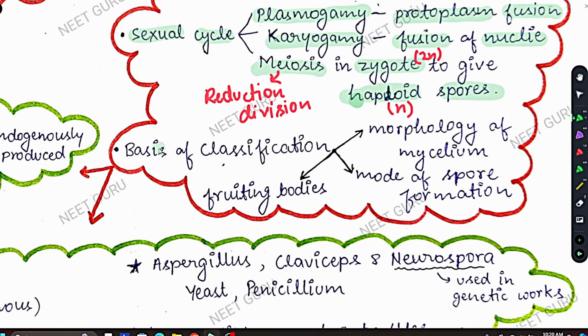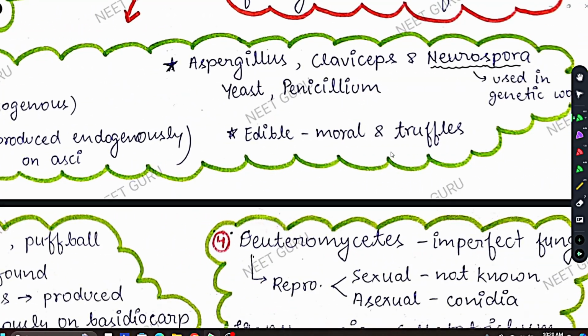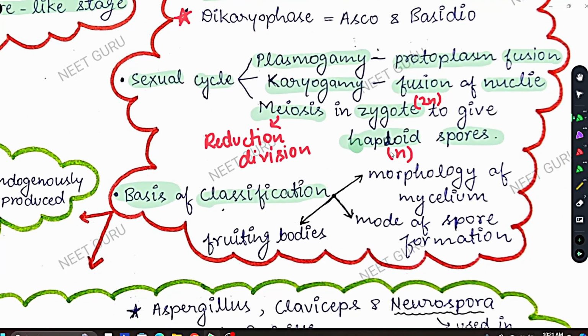Now coming to the basis of classification. Fungi are classified into different classes, like Ascomycetes, Basidiomycetes, Deuteromycetes and Phycomycetes. 4 types of fungi are there, and we have divided them on the basis of morphology of mycelium, that is, whether their mycelium is septate or aseptate. This is the first thing that we have seen. The second is mode of spore formation, that is, how the spores are made in the fungi, and third is the type of fruiting body. These are the 3 bases on which we have classified the fungi.